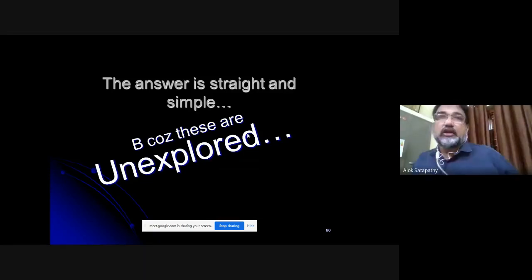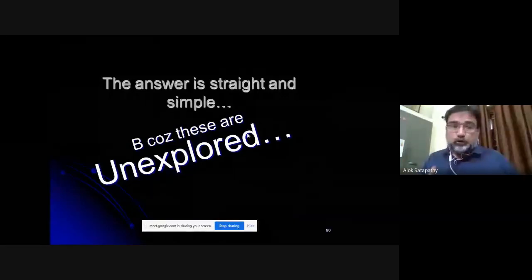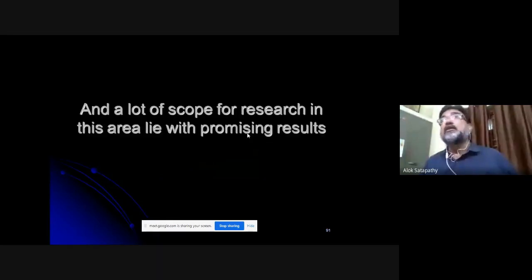So in nature, in and around you, you will always, just open your eyes, you will find a large galaxy of possible resources from which you can derive fibers. And if the resource is natural, then of course there is a green fiber, and with green fiber you can make green composites. I would like to conclude with this statement that there is a lot of scope for research in this green composite area with promising results.